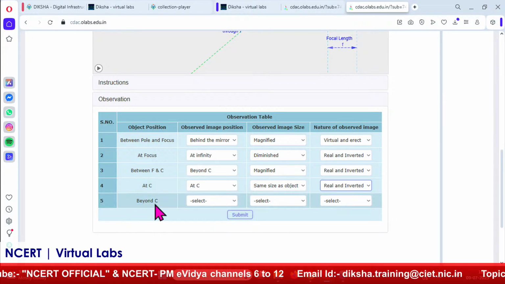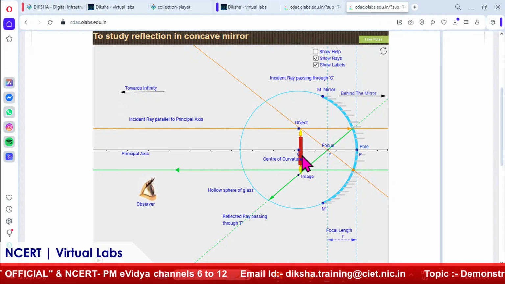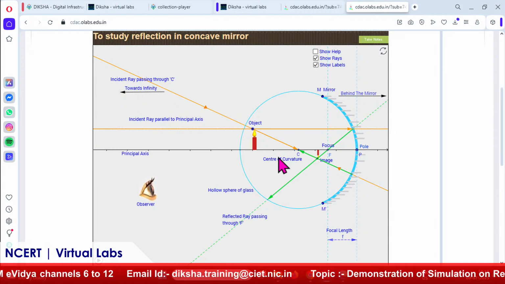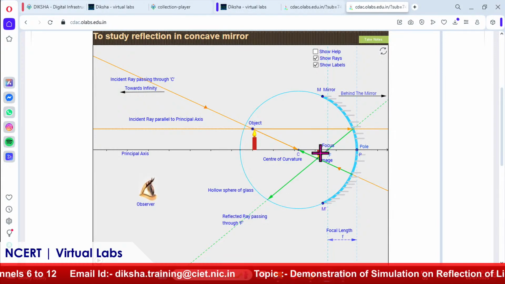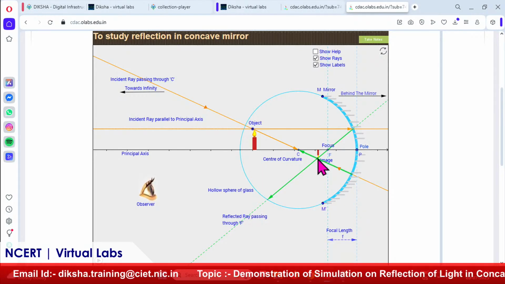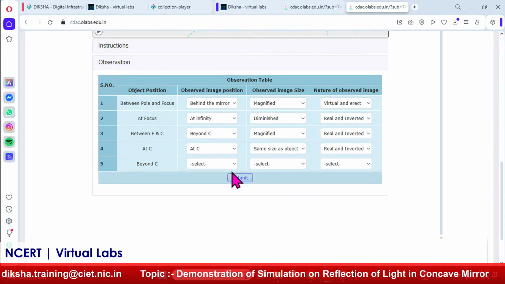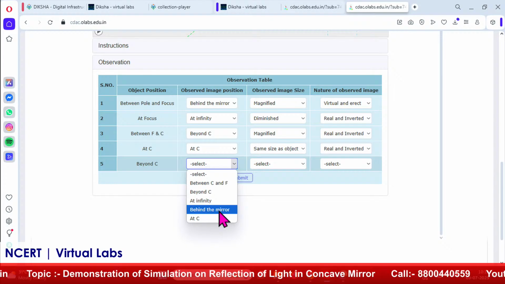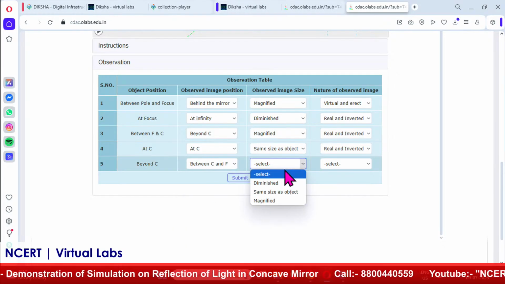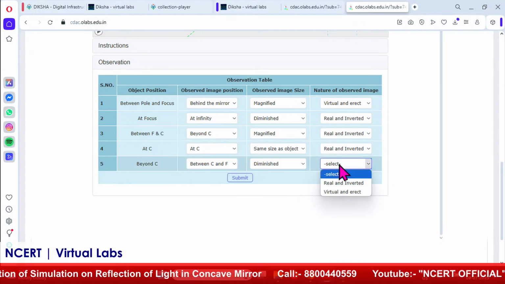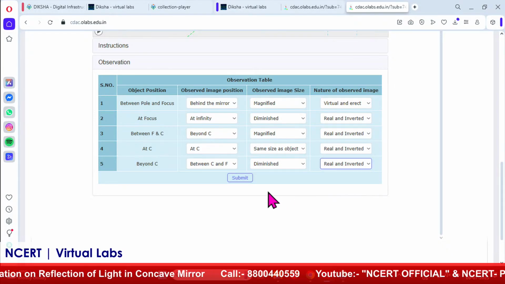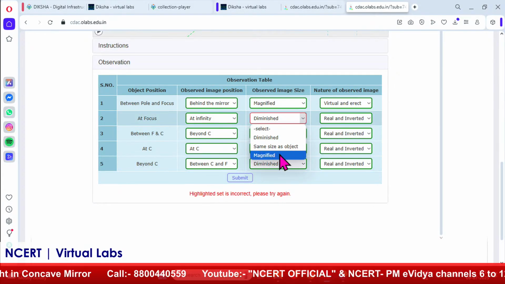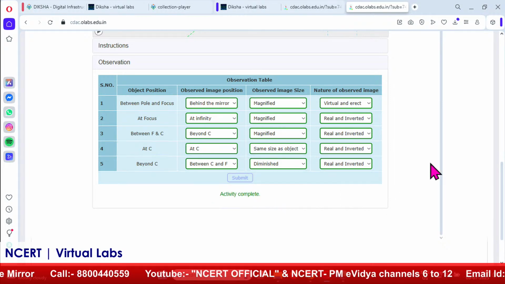Next is beyond C. What will happen when the object is beyond C? Now, I will place this object beyond C, and you will see that the size of the image is diminished now, it is of small size, and it is inverted. So, I will write it here: beyond C, the image is between C and F, it is diminished, real and inverted. Now, next, submit. Once it is submitted, this activity is completed.